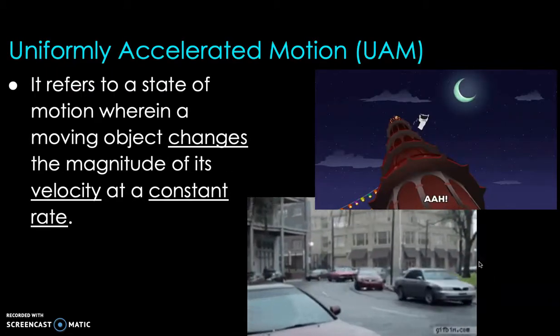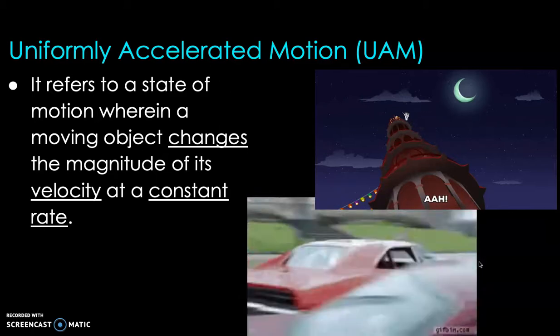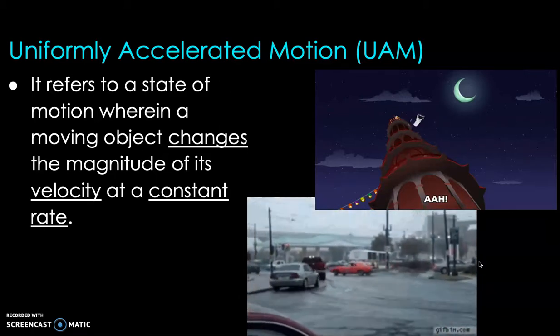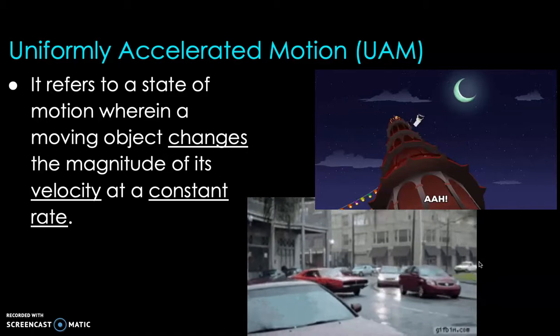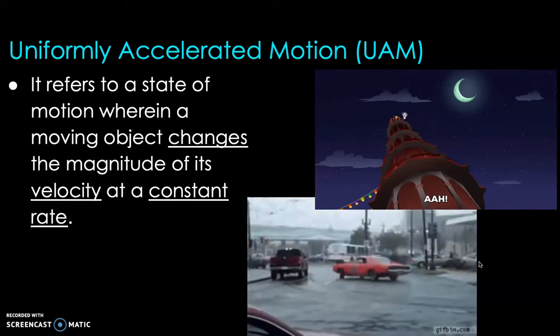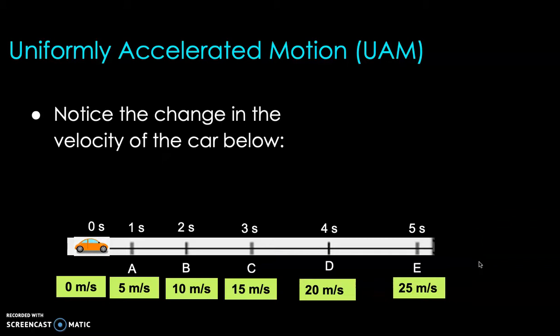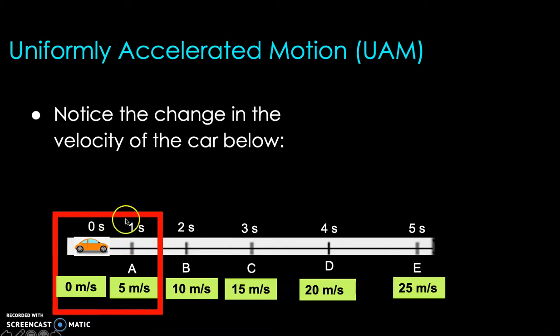Now, we have this specific case of acceleration, and we call it uniformly accelerated motion, which is the focus of our discussion for today. It is the state of motion wherein an object changes the magnitude of its velocity at a constant rate. So how does that look in a more concrete way? Consider this car as an example, and notice the change in its velocity, as shown. In the first interval, 0 seconds to 1 second, it was initially at rest, so it starts with 0 meters per second, and after 1 second, that velocity became 5 meters per second.